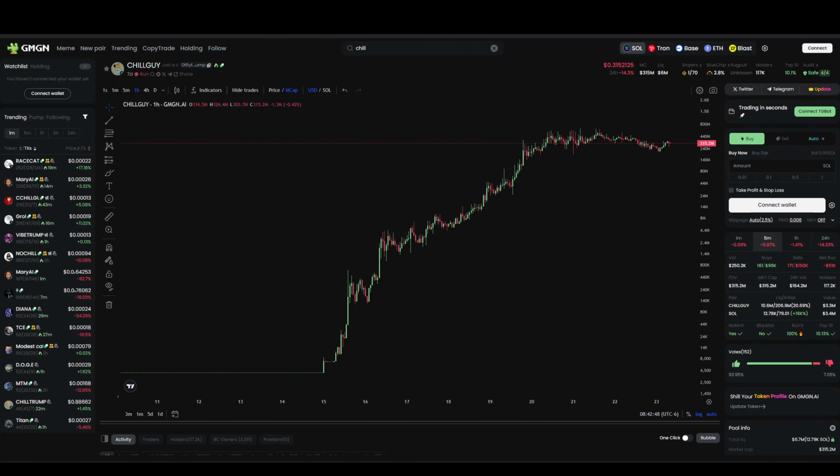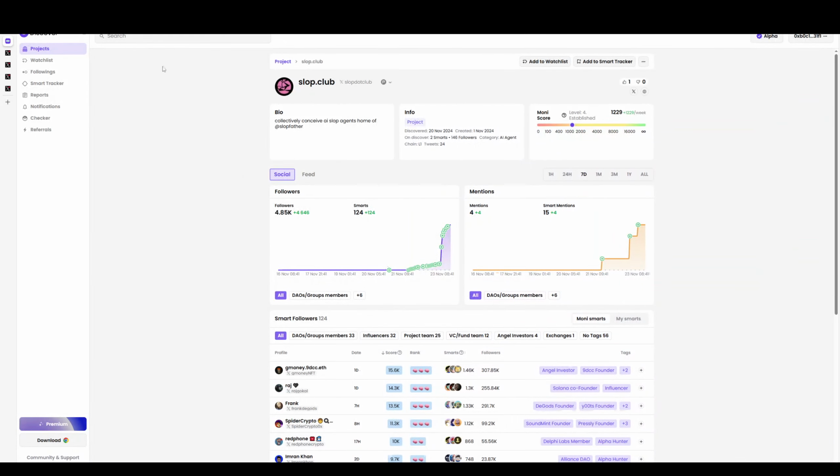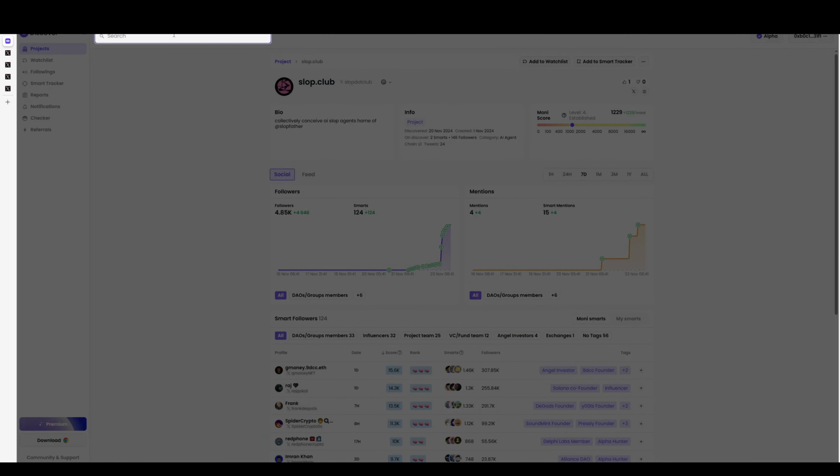So let's look at how early we could have gotten in with Moni. And you can actually get in earlier on these than with Nansen. So if you're really looking to maximize your profits and your gains, this is how you would use Moni plus Nansen to keep track of both smart X accounts and smart wallets on chain.